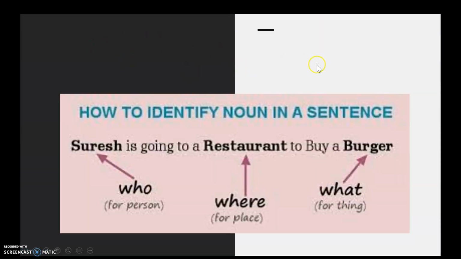So how to identify a noun in a sentence? You could ask yourself some questions. So things like who, where, what, anything that addresses the things that a noun is. So Suresh is going to a restaurant to buy a burger, and ignore the capitalization in this sentence. It's completely wrong. But Suresh is a person, so you could ask who to identify the noun there. Suresh is going where? A restaurant. So that tells you where he's going, and he's going to do what? Buy a burger. Burger is the what. So that tells you how to identify a noun. Just kind of ask yourself some questions to find out where the noun is.